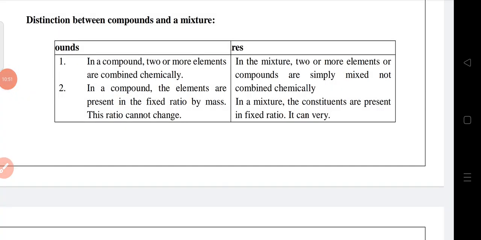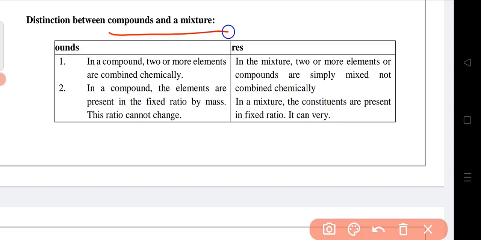Now we will see the difference between compound and mixture. On the left hand side compounds are written, and on the right hand side the mixtures are written.